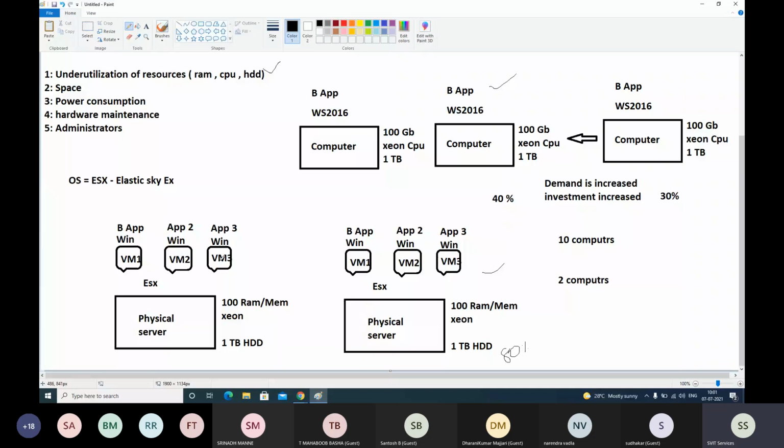1024 virtual computers we can create on top of one ESXi machine, that means one physical server. One physical server will be installed with one ESXi operating system and multiple virtual computers. That is also based on RAM only. Exactly, 1000 virtual machines. Correct. If you have enough RAM only, you can create that many virtual computers.